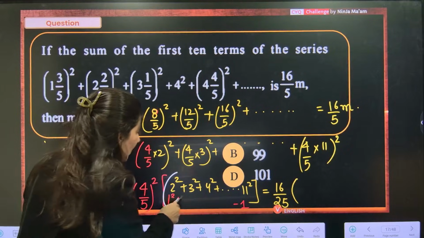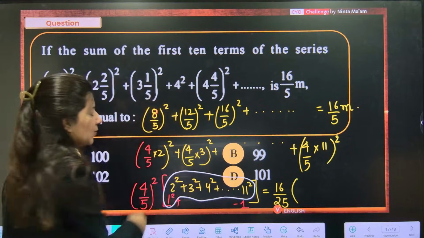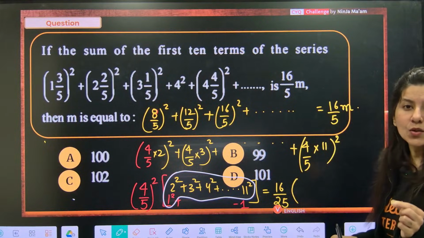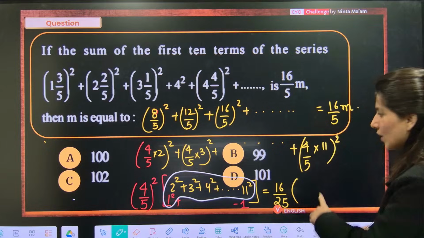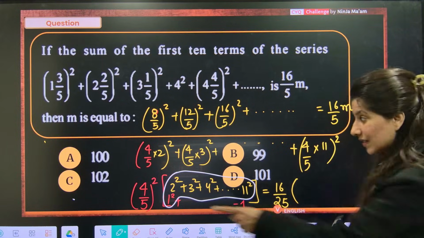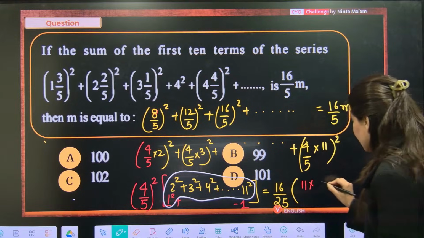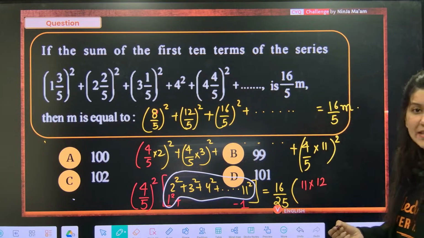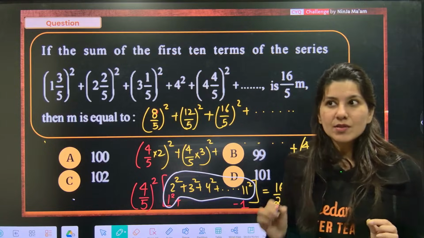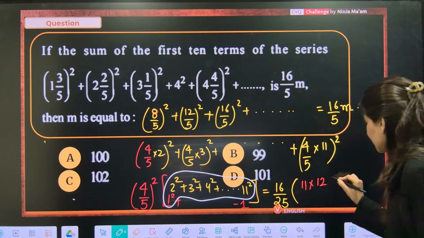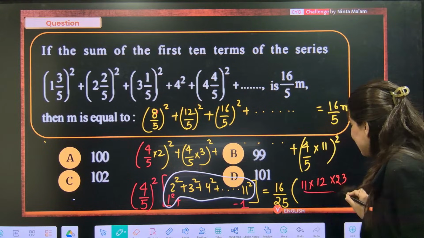Now this 1 square plus 2 square, 3 square and all the way up to 11 square uses the formula n into n plus 1 into 2n plus 1 by 6. What is n? 11 this time. So 11 into 12 into 23 by 6.